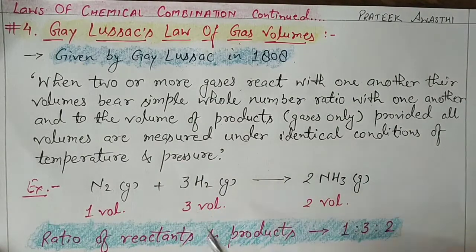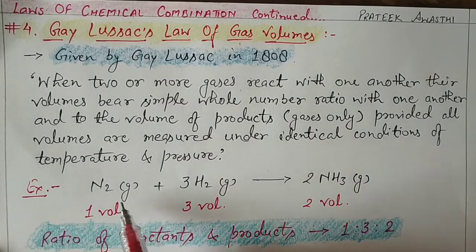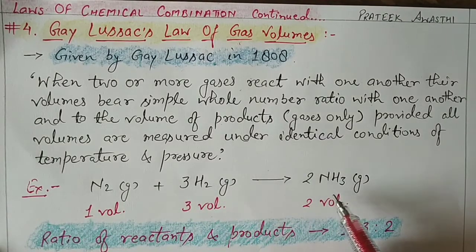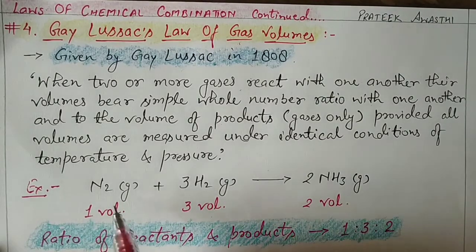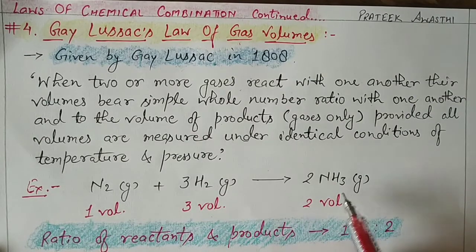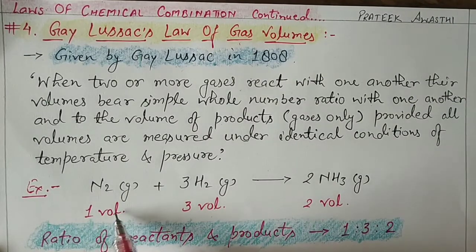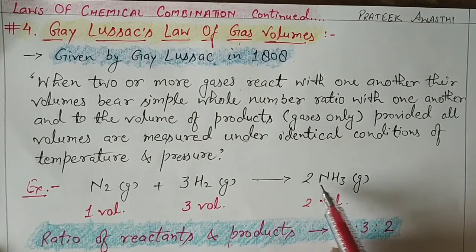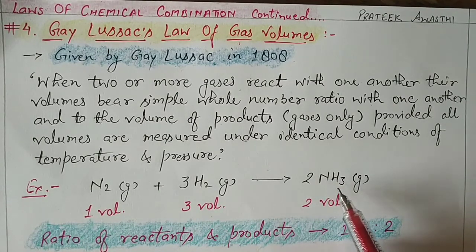What is important to understand here is that when two gases, for example nitrogen and hydrogen, react together, they form ammonia. Here you can see after the balancing of the equation that one volume of nitrogen reacts with 3 volumes of hydrogen to produce 2 volumes of ammonia.